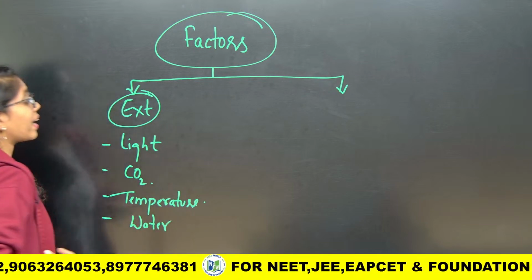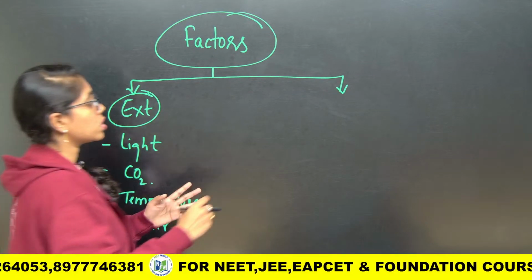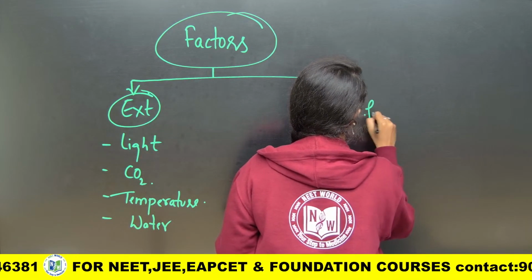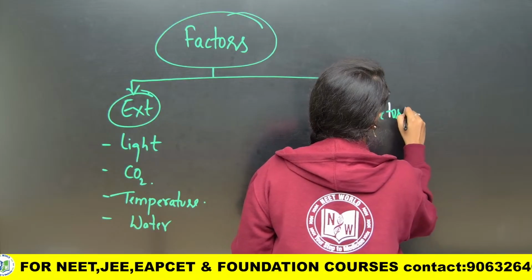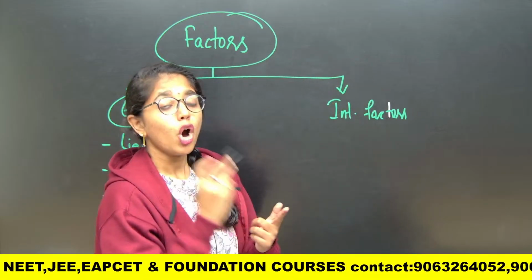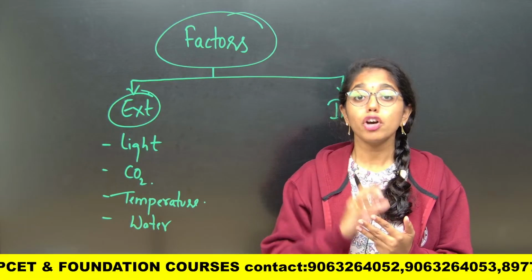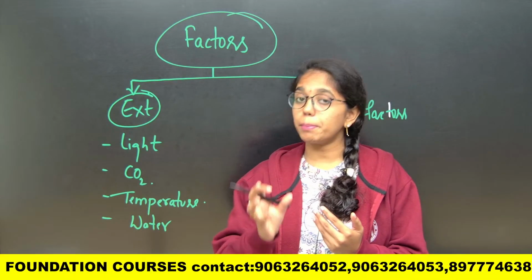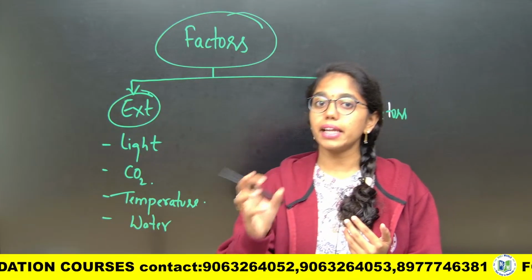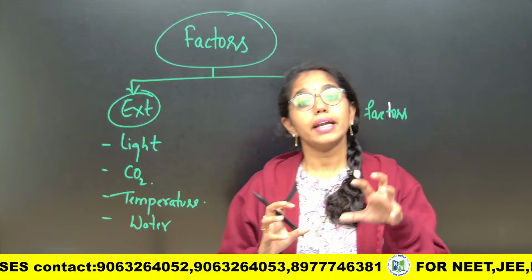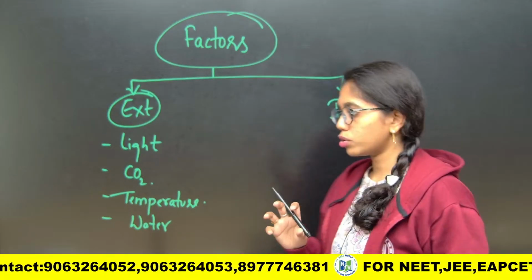These are the 4 external factors that affect photosynthesis. Internal factors can be the age of the leaf, orientation of the leaf, amount of chlorophyll present in the leaf, or the amount of chloroplast number, which is also called the assimilatory number, present in the leaf. All these come under the internal factors that affect photosynthesis.